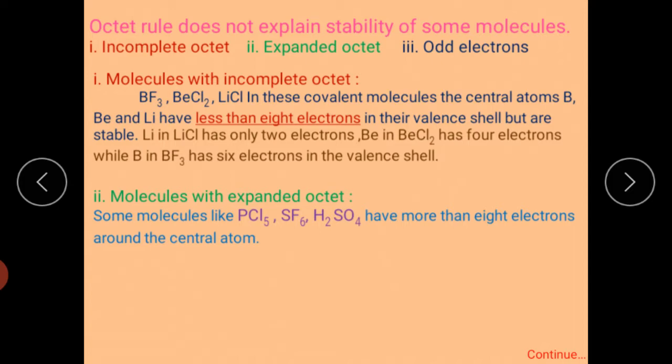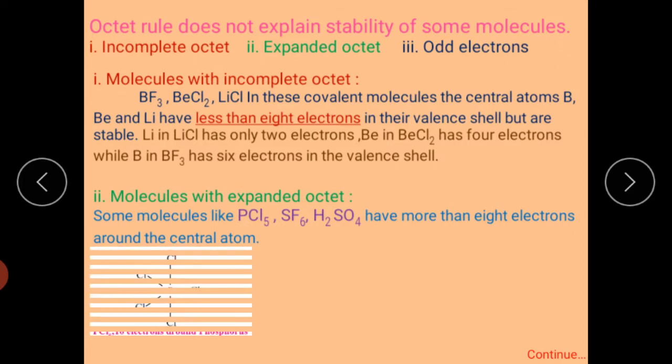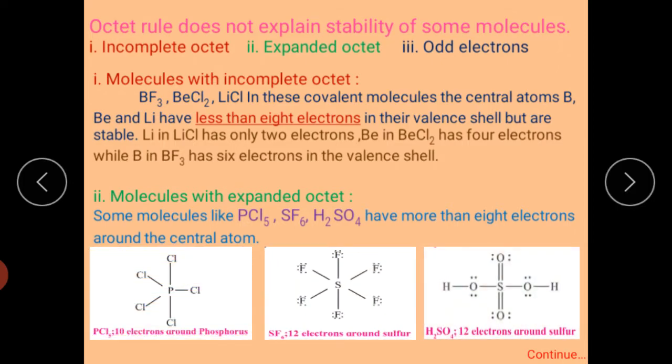Next are the molecules with expanded octet. Some molecules like PCl5, SF6 and H2SO4 contain more than 8 electrons and these molecules are stable. Their structures are as shown below. PCl5 contains 10 electrons, SF6 contains 12, and in H2SO4 the central sulfur contains 12 electrons.